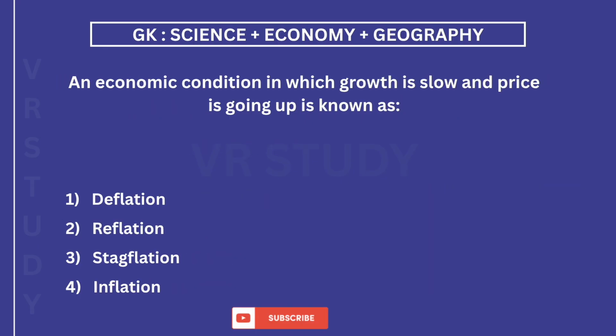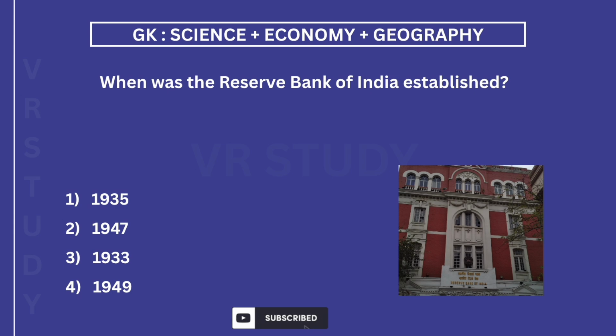An economic condition in which growth is slow and price is going up is known as? The answer is 3. Stagflation. When was the Reserve Bank of India established? The answer is 1. 1935, specifically on 1st April.